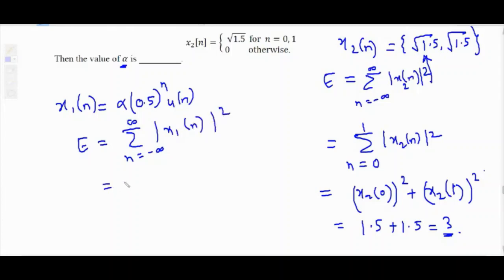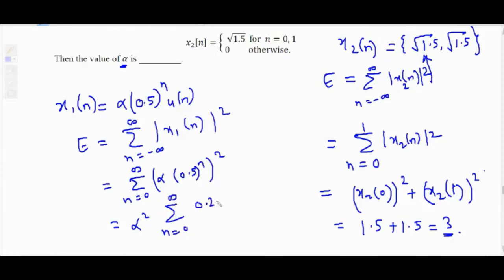U of n is present from 0 to infinity, so n equal to 0 to infinity, alpha 0.5 raised to n and its square. U of n is amplitude 1, and any number into 1 is itself. As the summation is with respect to n, alpha is a constant, so I can take alpha square outside, and I have the summation n equal to 0 to infinity of 0.5 square, that means 0.25, raised to n.